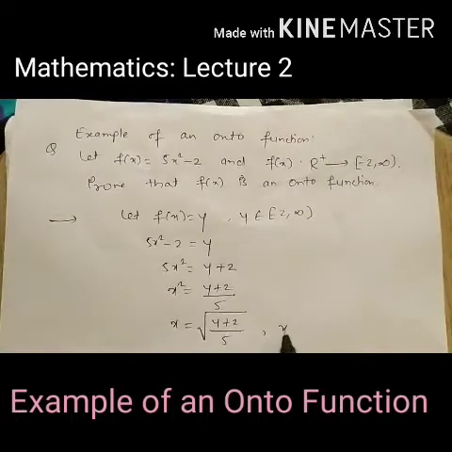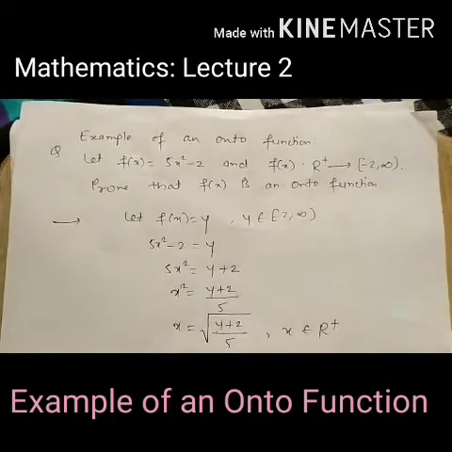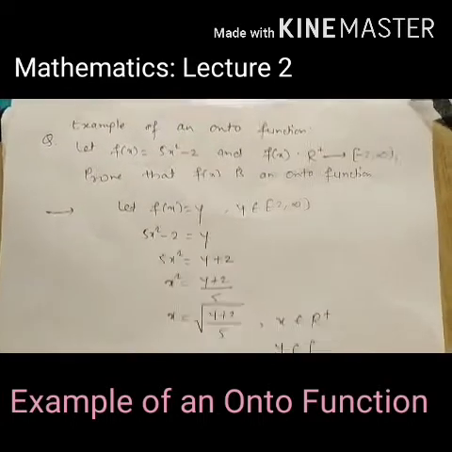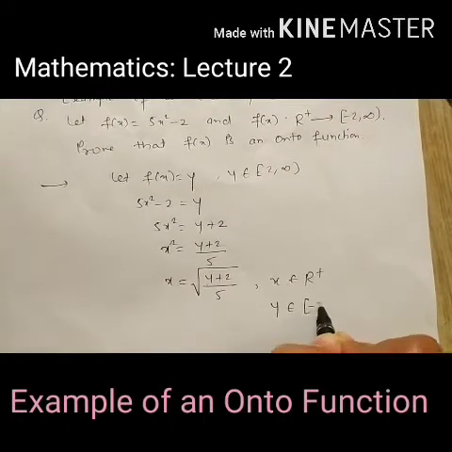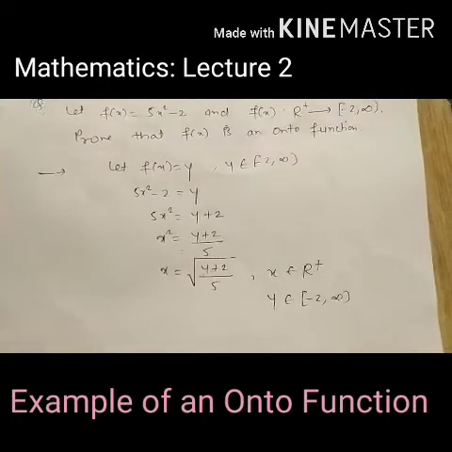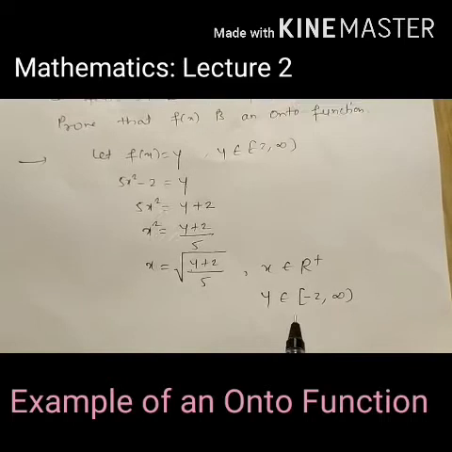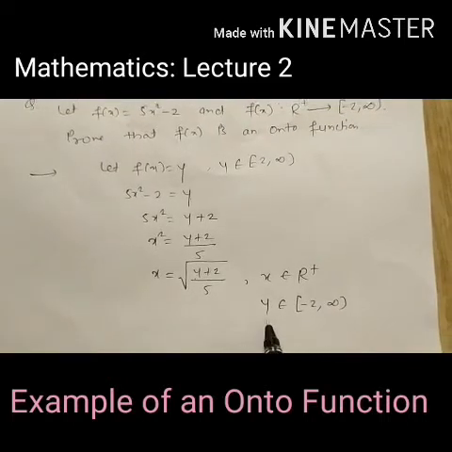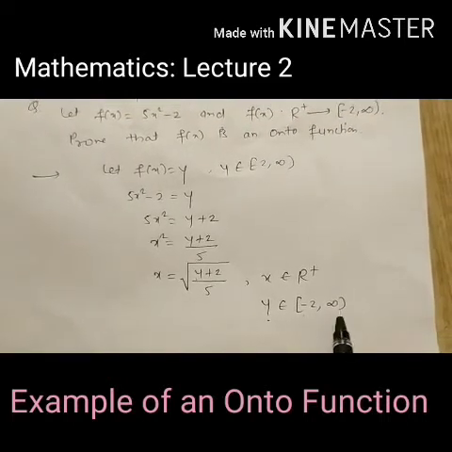Okay. So x belongs to the set of positive reals and y belongs to minus 2 to infinity. See, students, why is it given already that y belongs to the closed interval minus 2 to infinity?